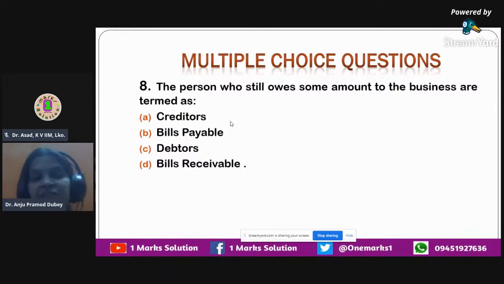So bills payable and bills receivable will not be the answer for this. The person who still owes. So here we are specifically referring to a person. So the answer will either be creditor or debtor. So A and C could be the possible options. Out of these two, one of them has to be selected.